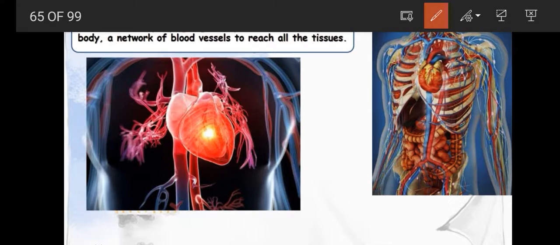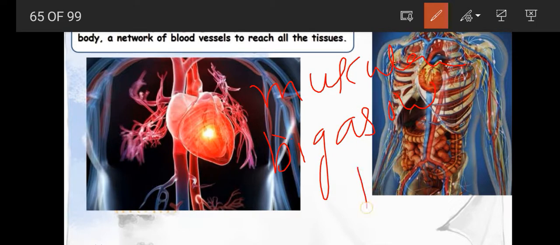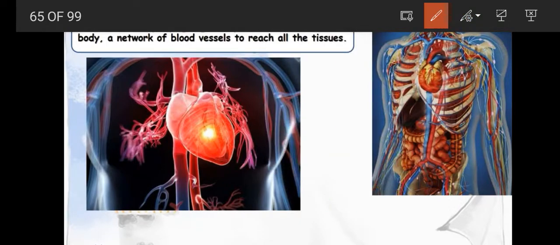It is as big as our fist; if we make a fist, it is that big. It carries both oxygen and carbon dioxide, which are transported by the heart.